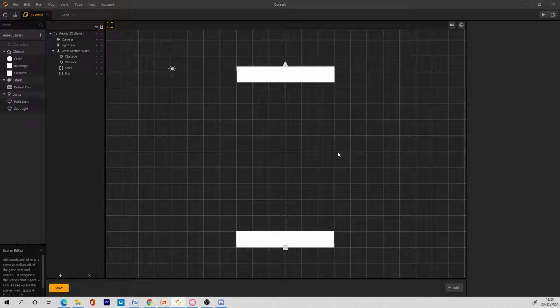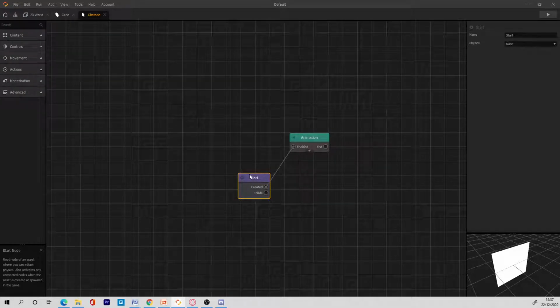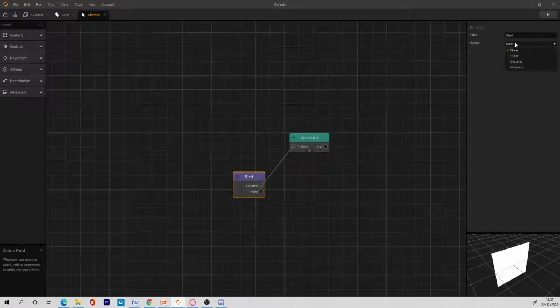What you need to do first is give your object collision. Without collision, your objects will not be able to interact with one another. If you click on this circle right here, this will show you the collision view. Right now my obstacle has no collision. So what I need to do now is double click on the obstacle, go to the start node, and give it a static.